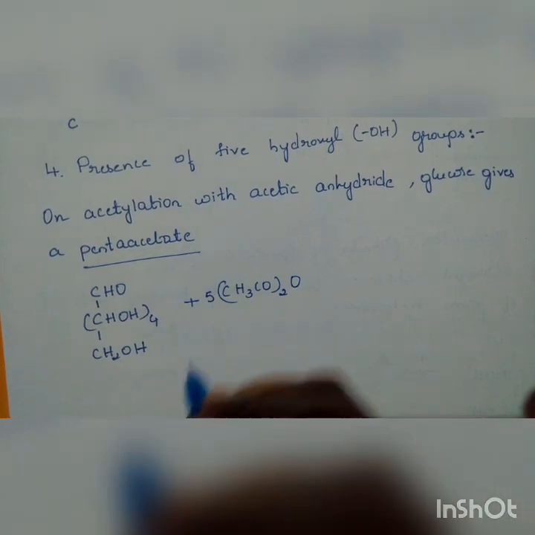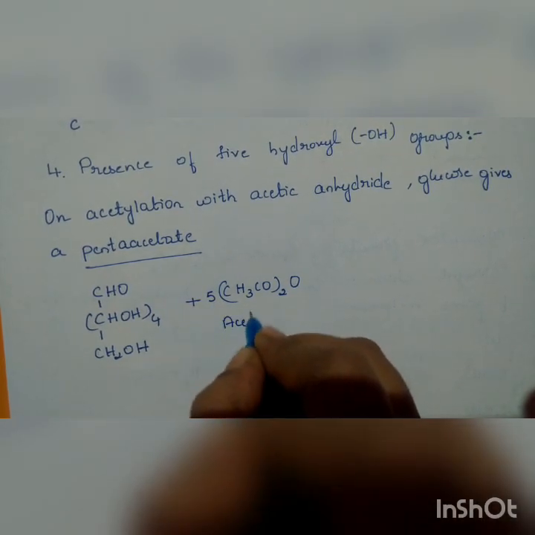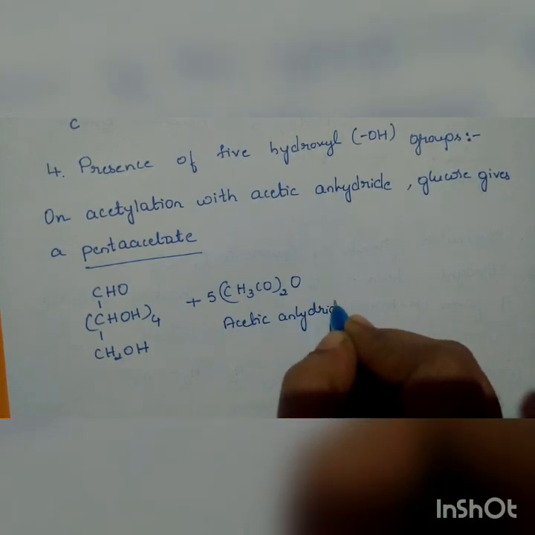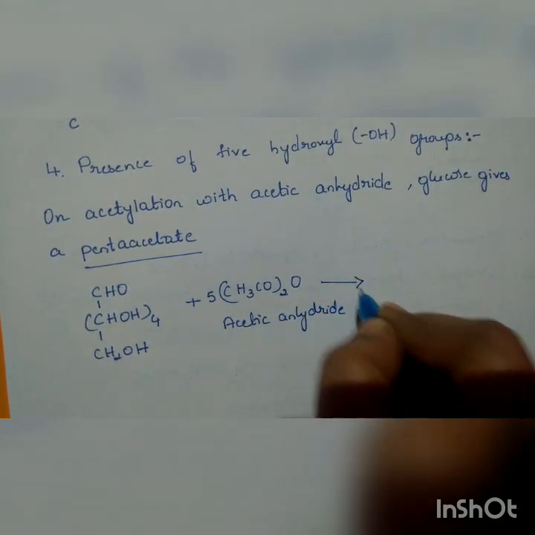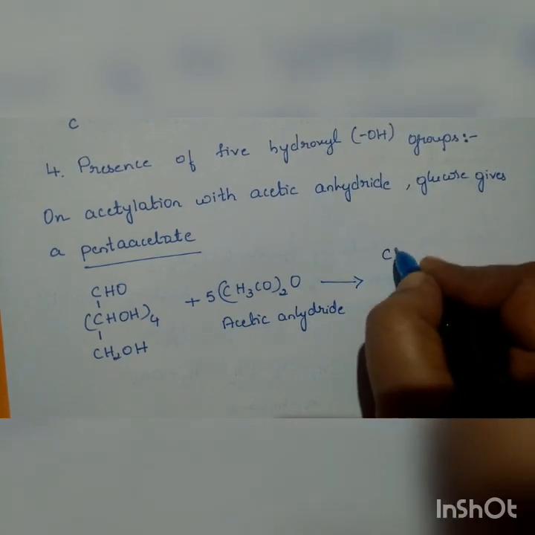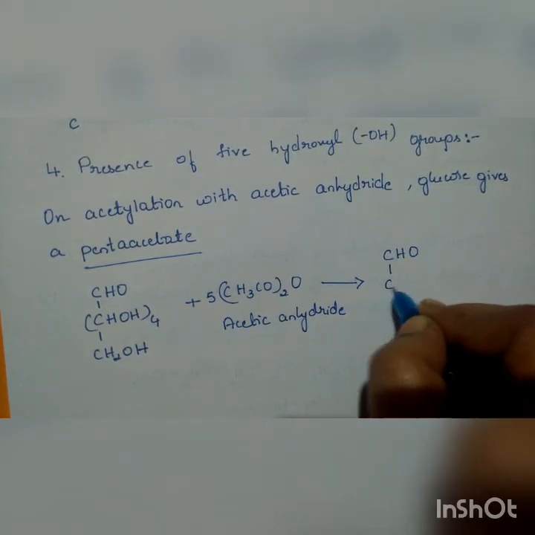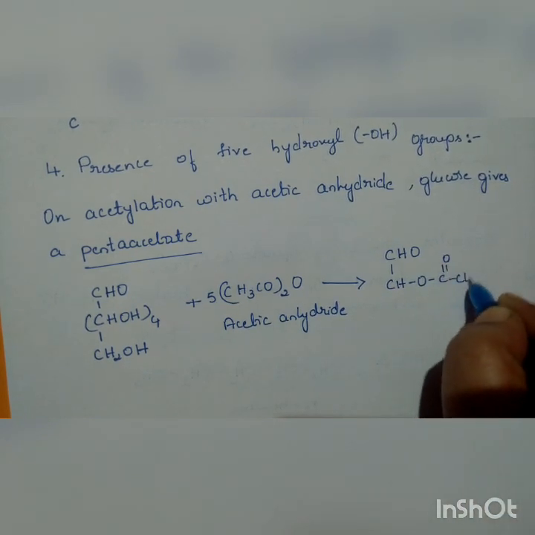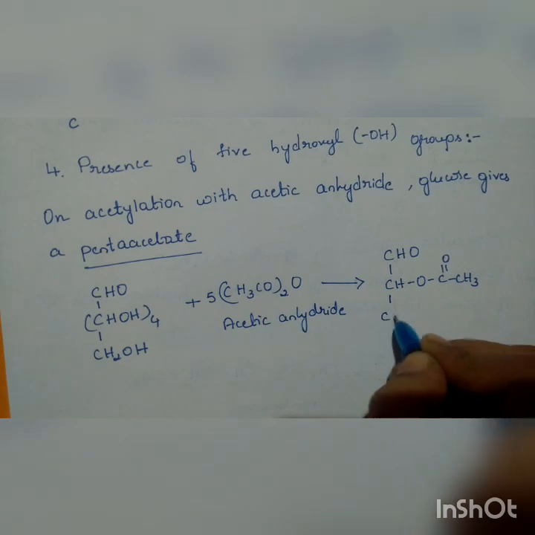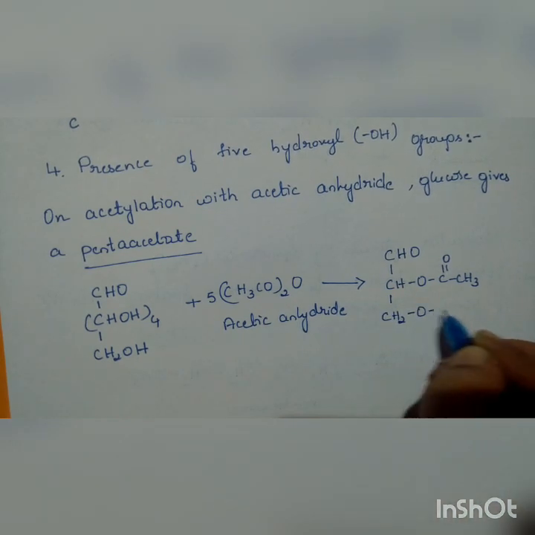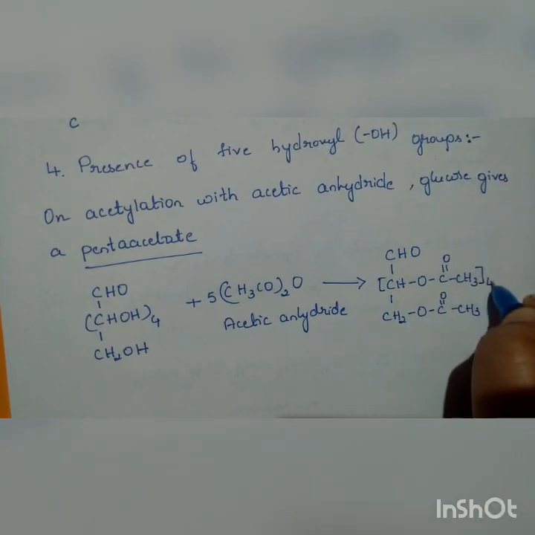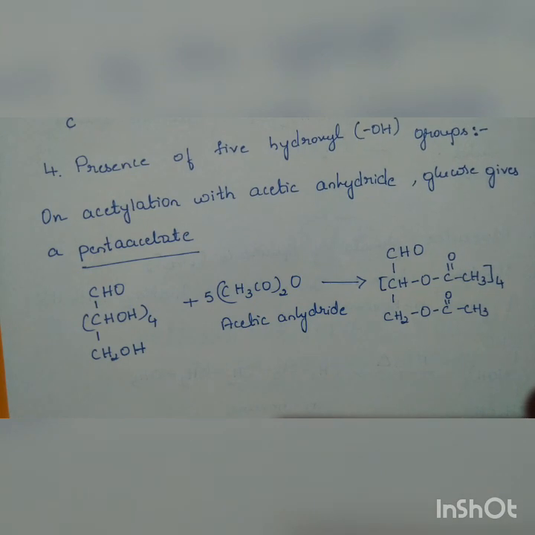It is converted into CHO, C double bond O, CH3, by CH2O, C double bond O, CH3, 4 times again.